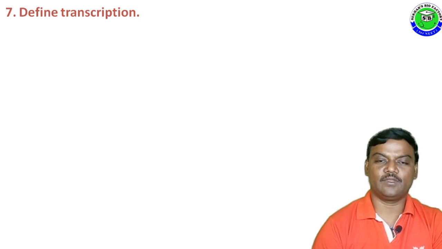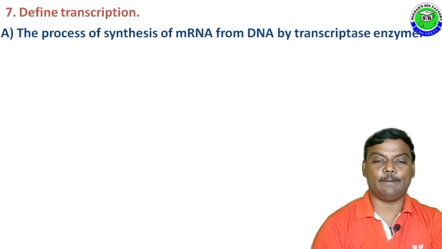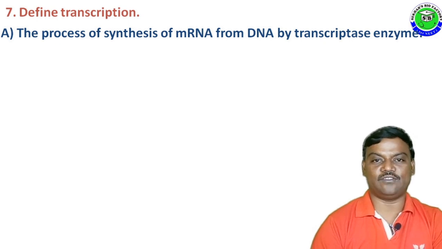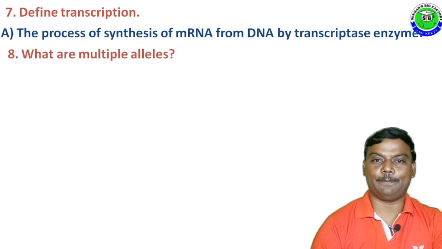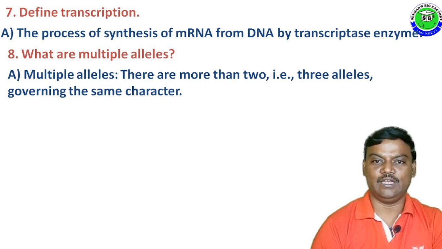Question number 7. Define transcription. The answer is the process of synthesis of mRNA from DNA by transcriptase enzyme is called transcription. Question number 8. What are multiple alleles? The answer is when there are more than 2 alleles governing the same character, it is called multiple allelism. Best example, human blood group.